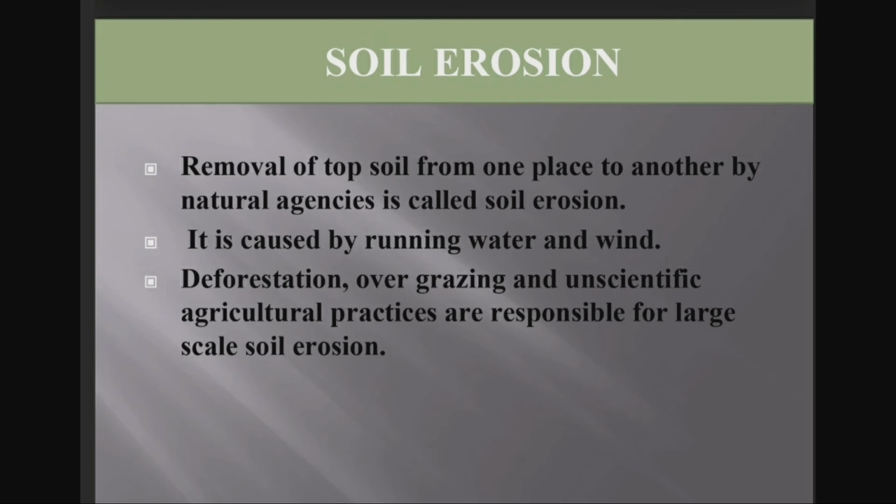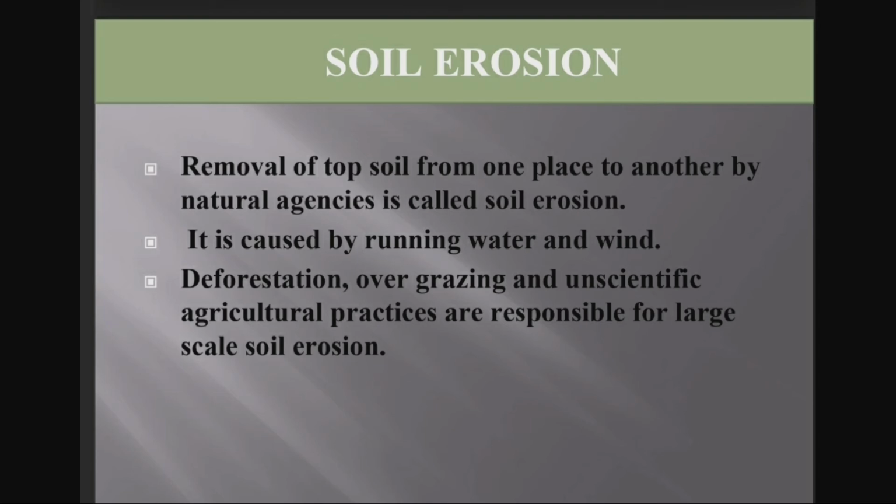What does the topmost layer of the soil mean? It is the entire soil present on the top that gets flowing away with the water or is blown away by the wind. All this results in soil erosion. That is, the soil content will be very less over there. That is called soil erosion.